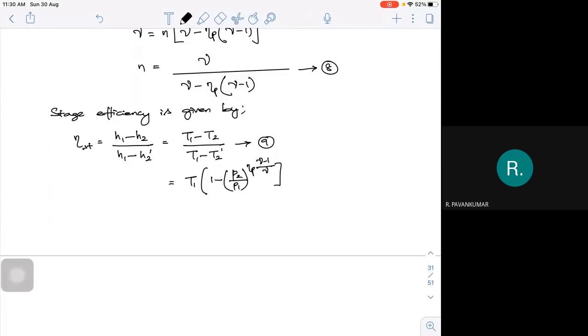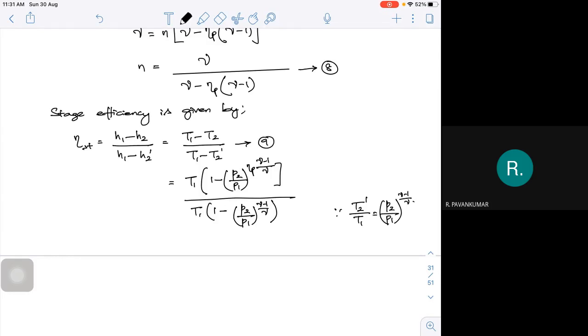Or this also I can write T1, if I take it out, this will be 1 minus T2 dash by T1. So what is my T2 dash by T1? I'm writing directly. So this will be P2 by P1 whole to the power of your gamma minus 1 by gamma. Because your T2 dash by T1 is equal to your P2 by P1 whole to the power of gamma minus 1 by gamma.